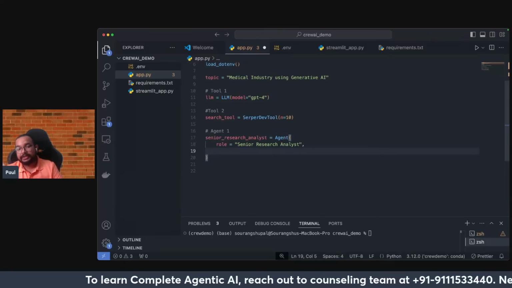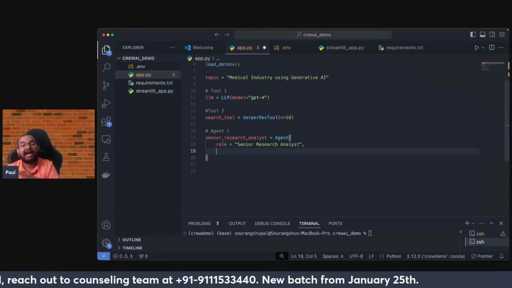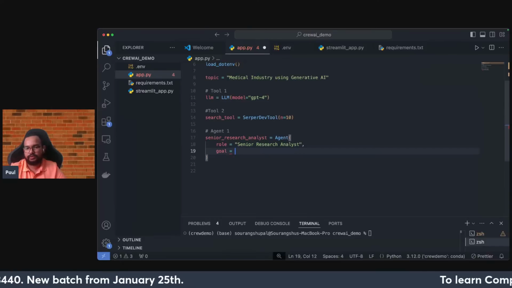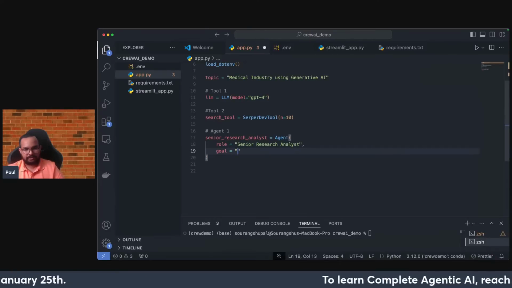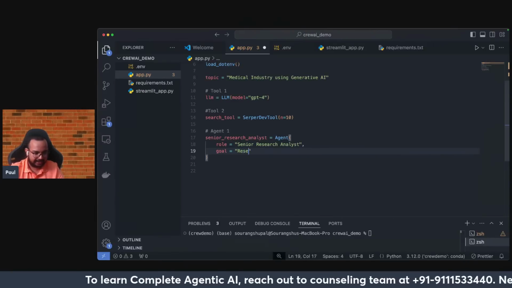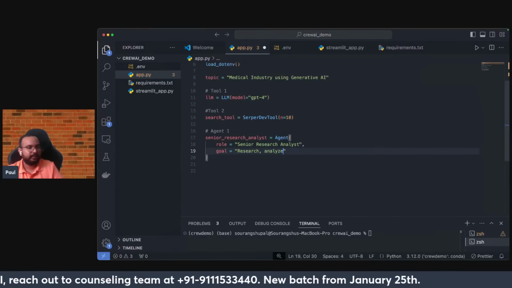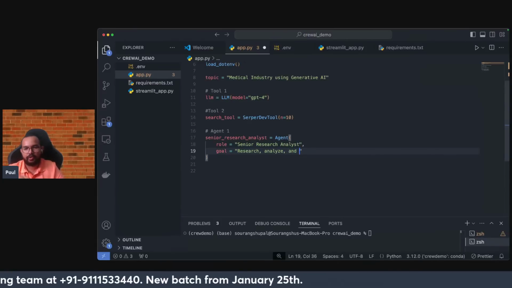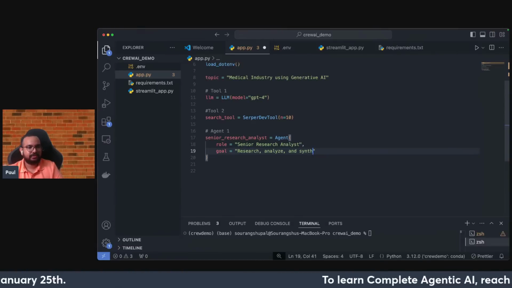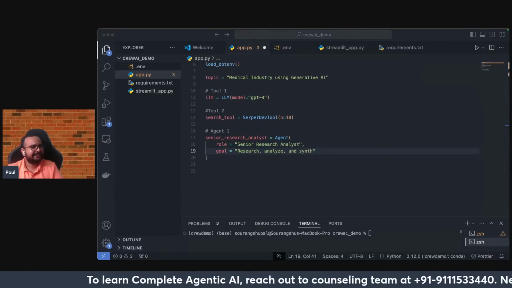Then comes goal. What will be the goal for this agent? It means that finally, what will be the output, what type of task it will be doing. So that we have to define. Next thing that comes is basically the goal. Inside the goal, it's a researcher, so for sure it has to do research, analysis. I can write something like this. The prompt is big. Right now I'm just manually writing it. Later on, when it becomes bigger, I will directly copy paste, because it's a small one. So synthesize comprehensive information on different types of topics. Now these things are basically done.